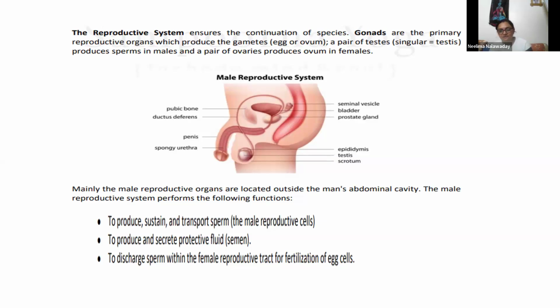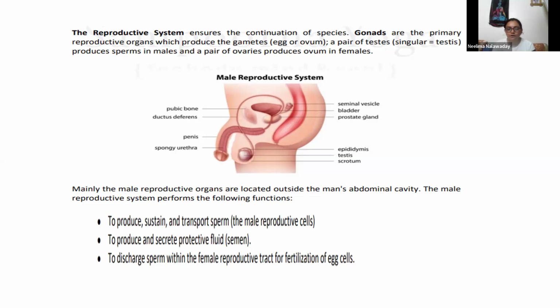A pair of testes, singular testis, produces sperms in males, and a pair of ovaries produces ovum in females. Sperms and ovum are gametes responsible for continuation of species, right?